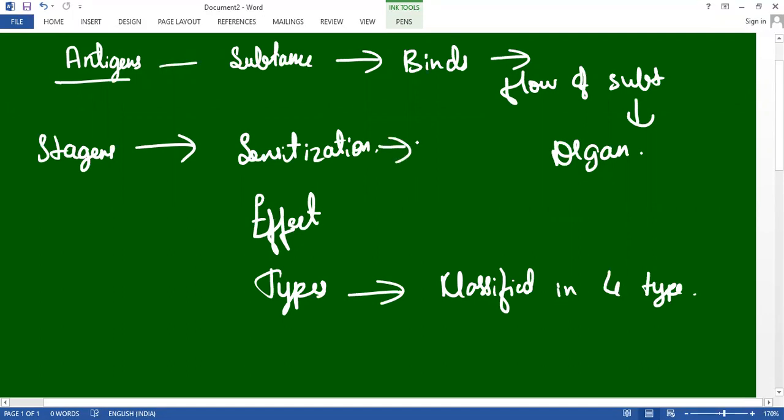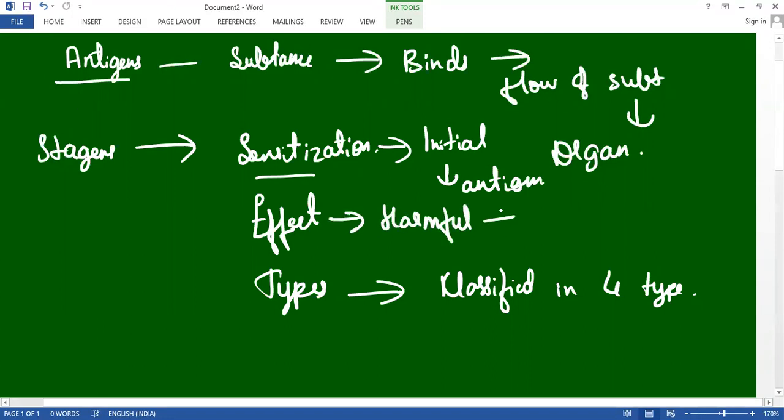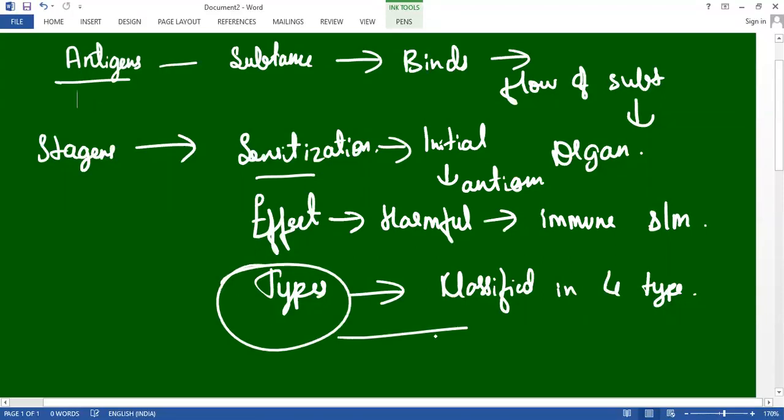Sensitization is the initial asymptomatic contact with an antigen. Antigen, as I already said, is a substance which binds the flow of the substance to the particular organ. So this is the starting stage, and the effect is harmful for the immune system. Under the types, drugs can cause all four types of hypersensitivity reaction.